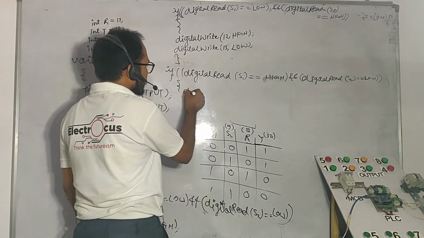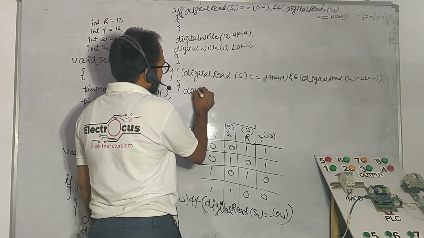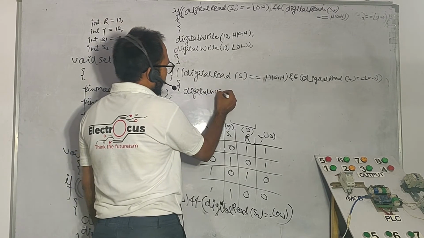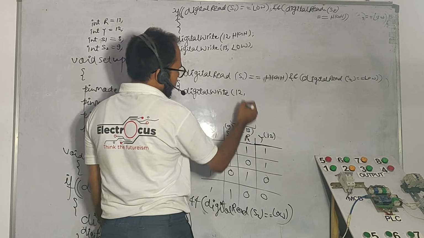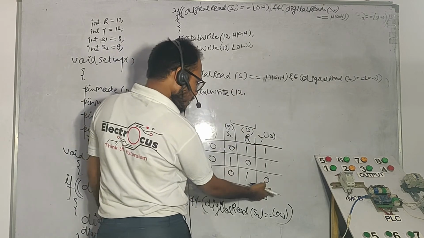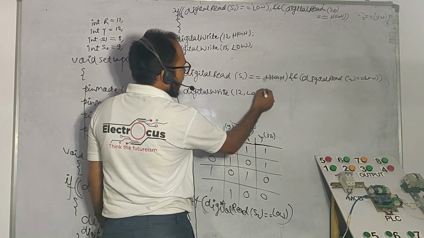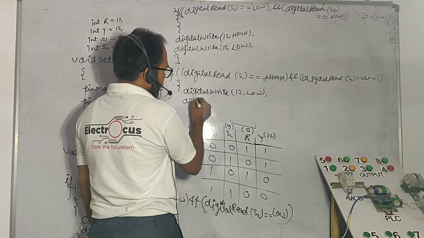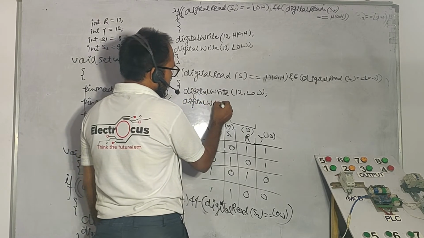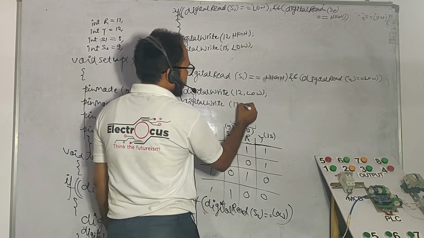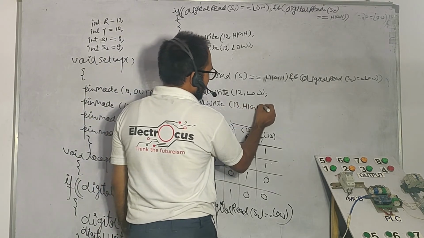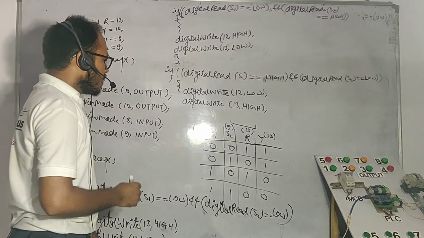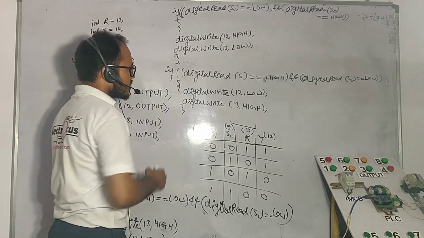So we have to initialize the parenthesis, and the output will be 13 number will be high and 12 number will be low. So we have to write here digital write 12 number will be what? 12 number will be low. And 13 number will be what? Digital write 13 number will be high. Okay, so I have to just close the parenthesis.